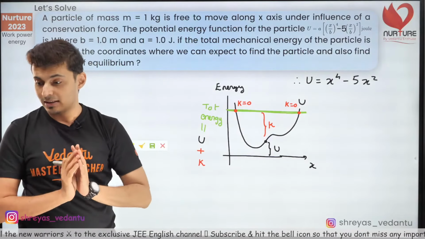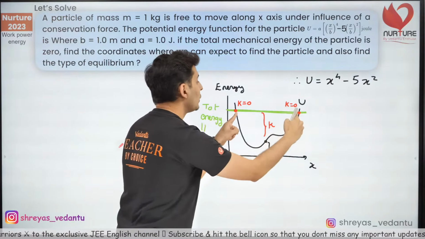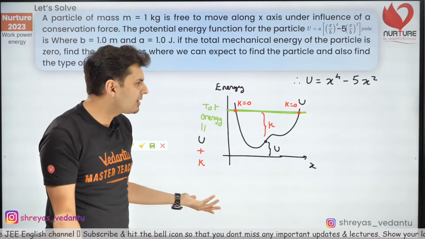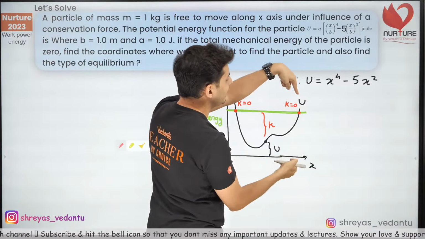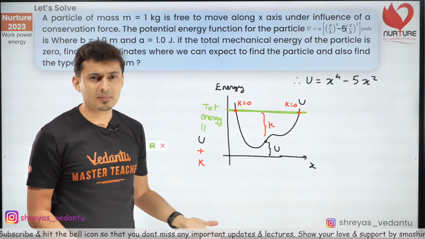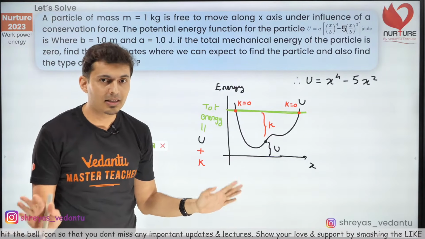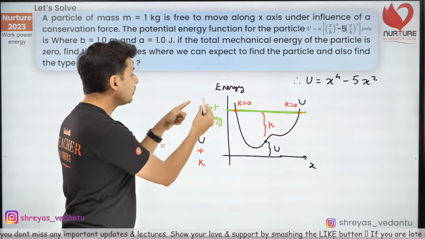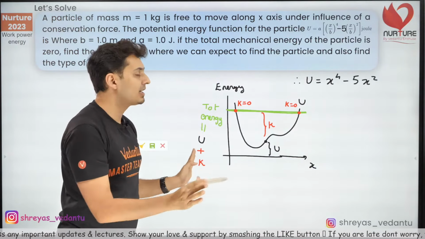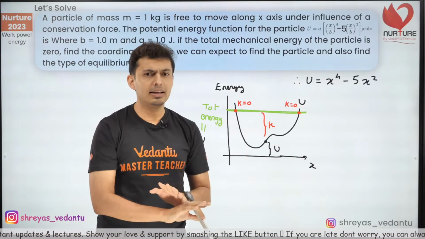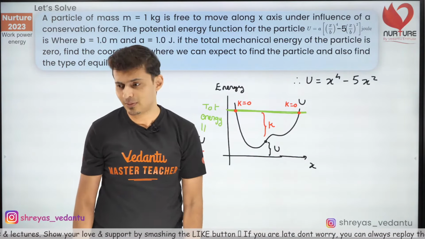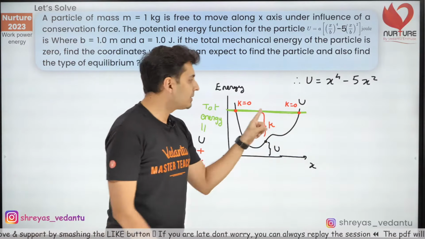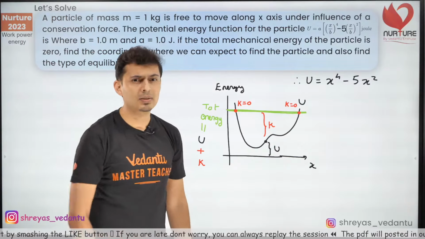It also tells me that I cannot go beyond this point, because how can my potential energy be more than the total energy? Do you guys agree? If I go beyond this point, potential energy will be more than total energy, which means kinetic energy will be negative, and kinetic energy can never be negative. That makes sense, right? So you cannot exceed beyond these 2 points.